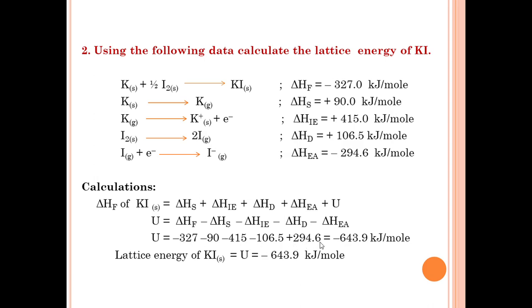And after calculation, finally we get the answer. So the lattice energy of potassium iodide is equal to minus 643.9 kilojoule per mole.